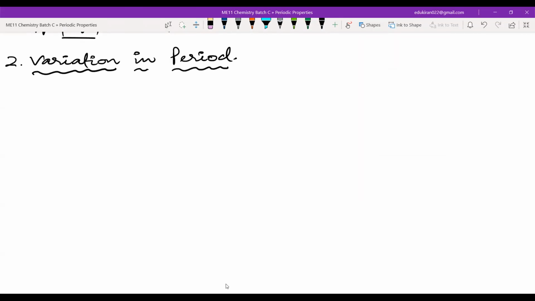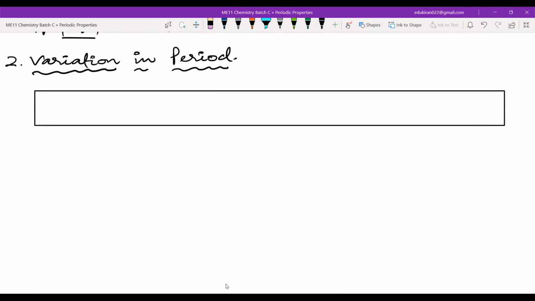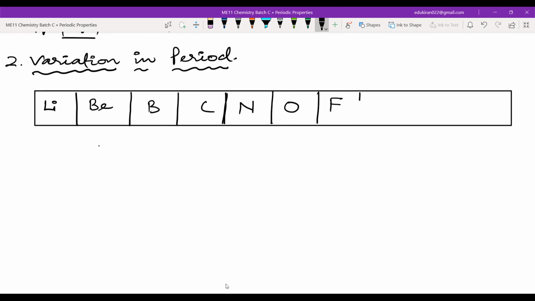Now, we will look at the second period elements, okay? So what do we have? We have lithium. After lithium is beryllium. After beryllium, boron. Boron के बाद carbon. Then we have nitrogen. Right? After that is oxygen, fluorine, neon. Okay.